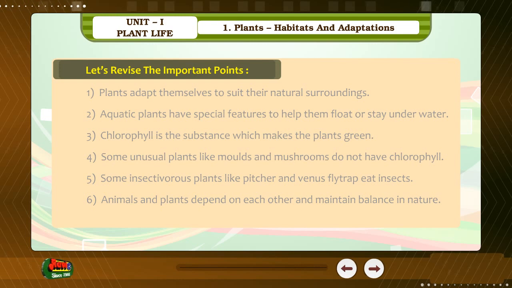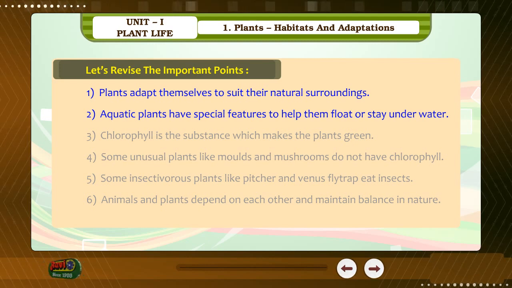Let's revise the important points. One. Plants adapt themselves to suit their natural surroundings. Two. Aquatic plants have special features to help them float or stay underwater. Three. Chlorophyll is the substance which makes the plants green. Four.